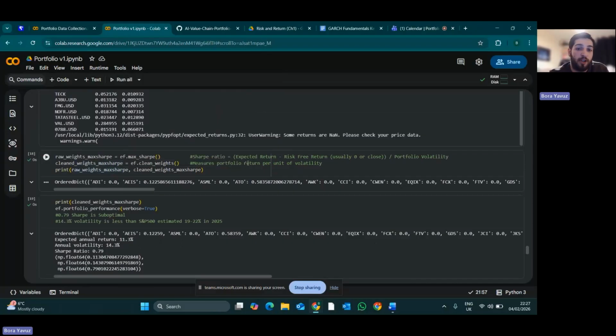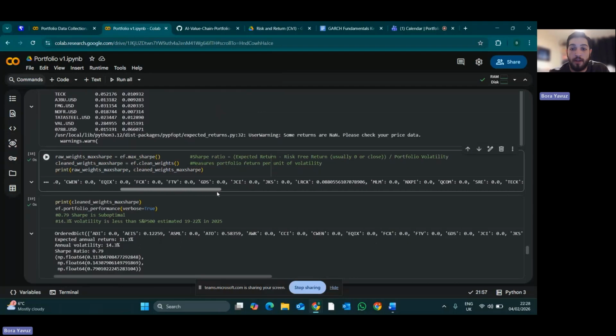So the Sharpe ratio is expected return minus risk-free return divided by the portfolio volatility. Or in other words, for example, a Sharpe ratio of 1 assumes that you get 1% return for every 1% risk you take, for every 1% volatility you have. So these were the weights for the max Sharpe ratio portfolio. Lots of them ended up being close to zero.